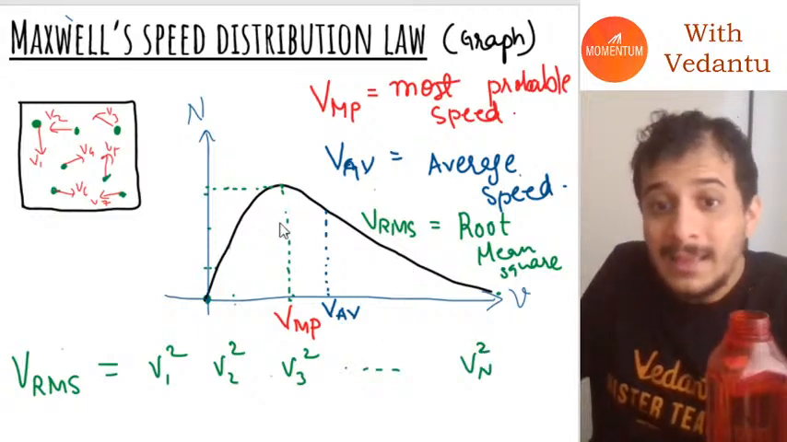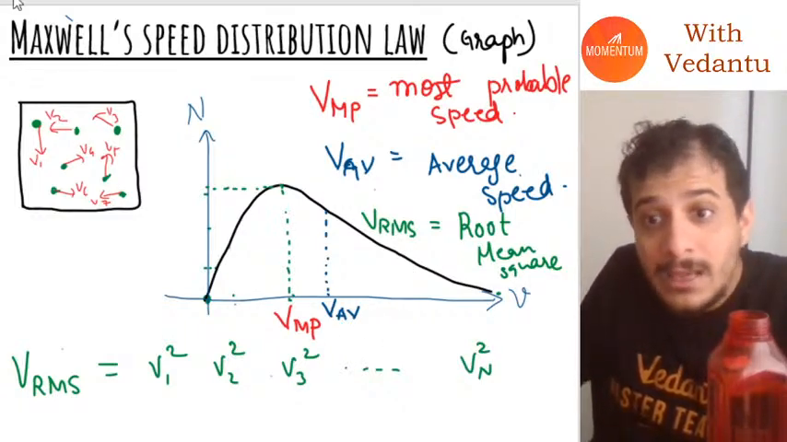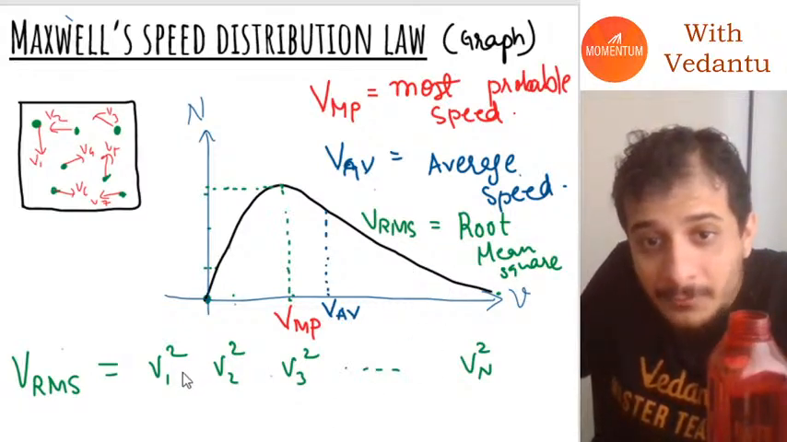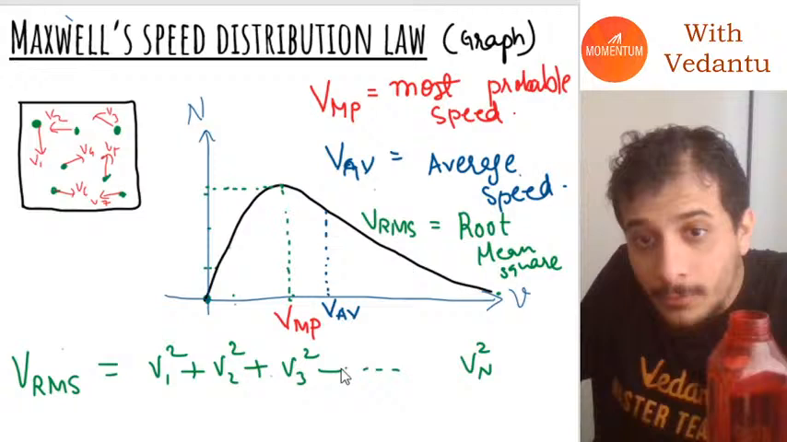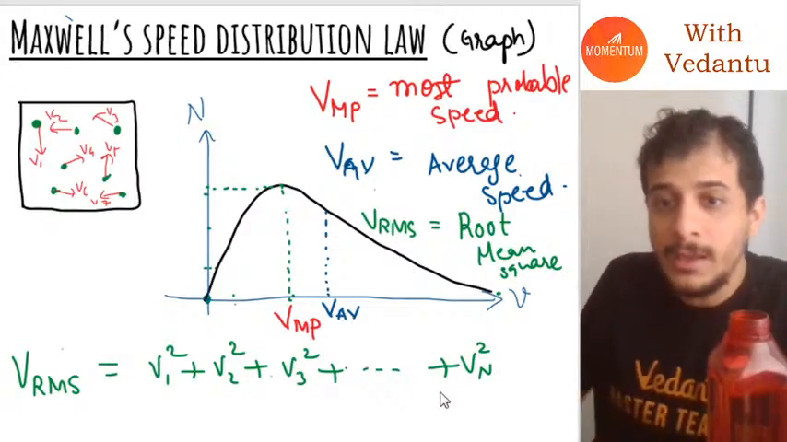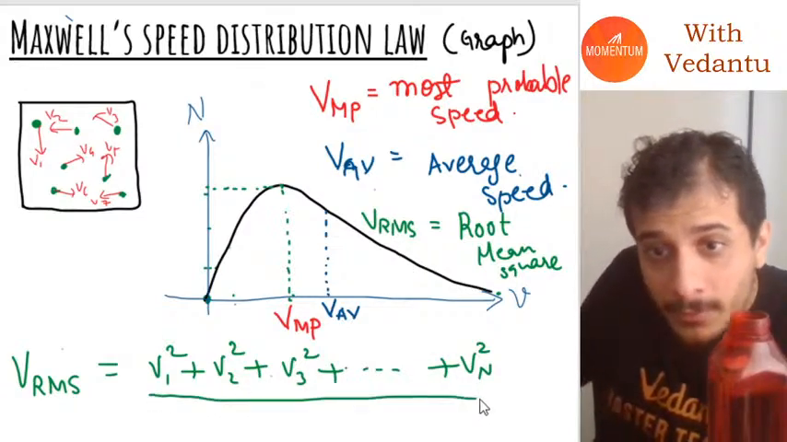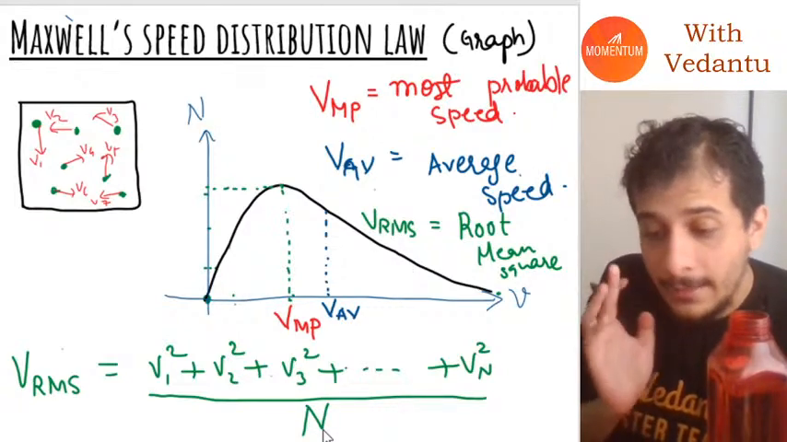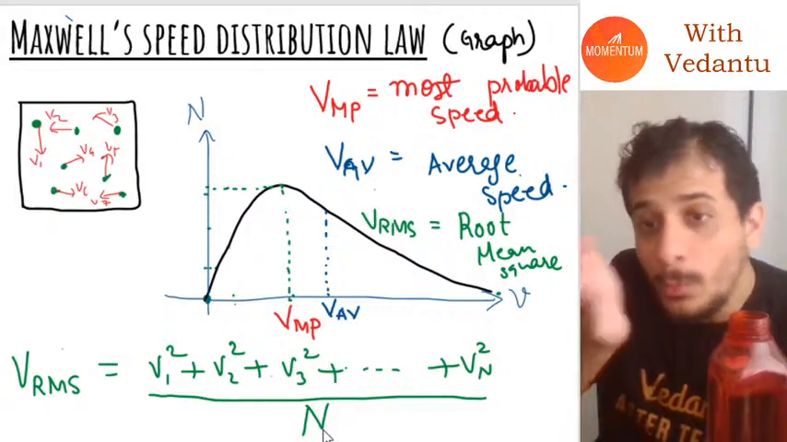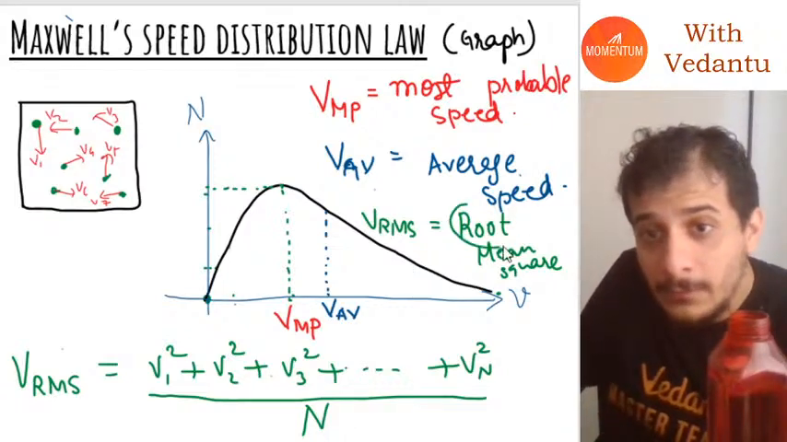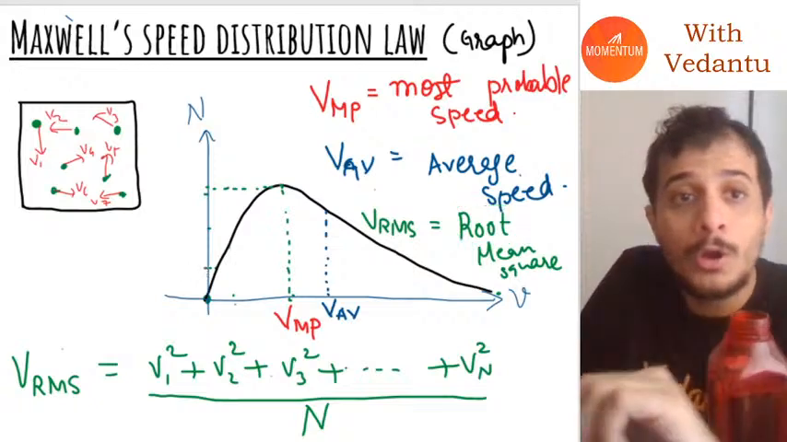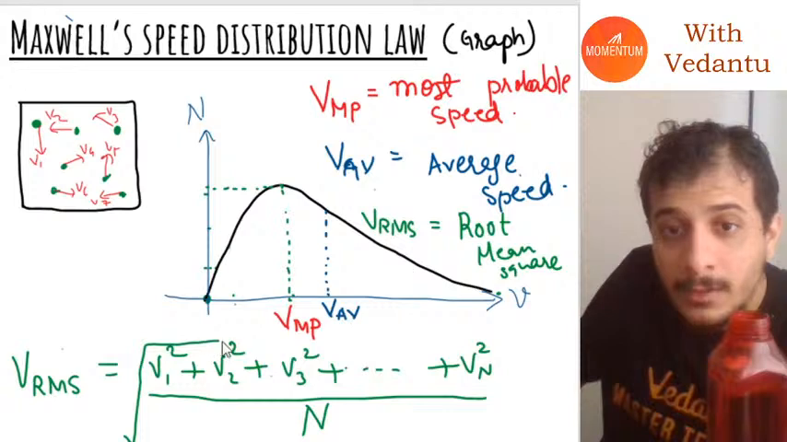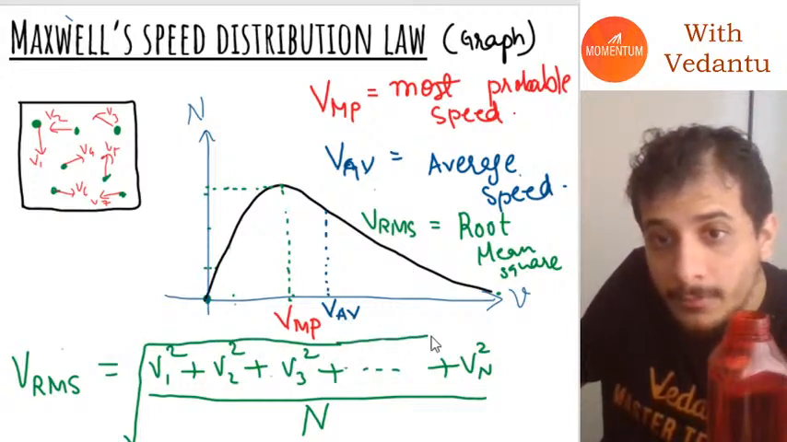dot, vn square. Then the next thing we have to do is take the mean of all those squared velocities, or basically take the average of all those squared velocities. So we will just add all the squared velocities and divide by the number of molecules. That will be the mean of all the squared velocities. And finally, what do we have to do? Finally, we have to take the under root of this mean.